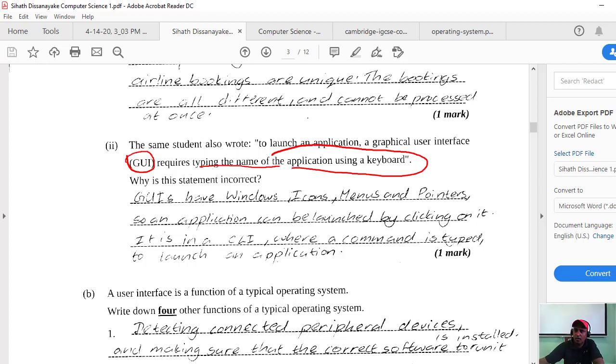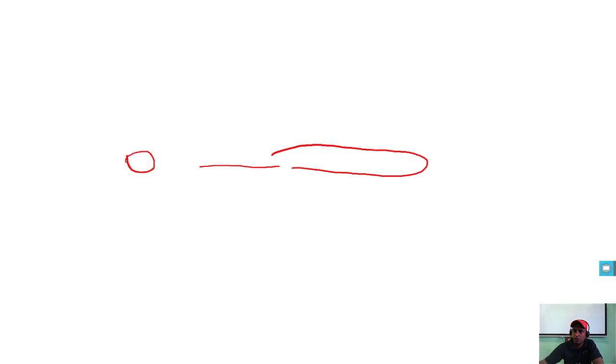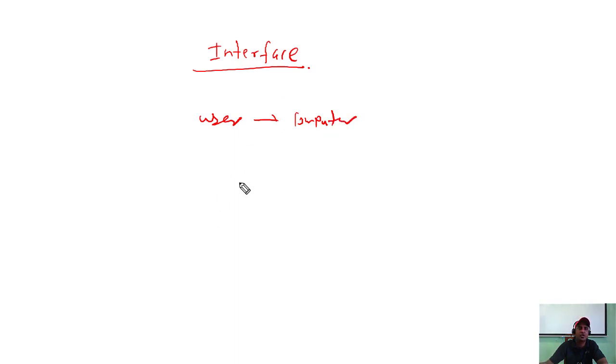I will tell you what is the importance of the graphical user interface. First of all, you should know the interface, right? An interface is a bridge between the user and the computer, right? So I am working on the graphical user interface, that's why I can communicate with the computer, right? So okay, what are the interfaces in a computer system?